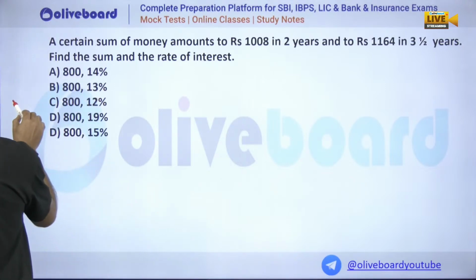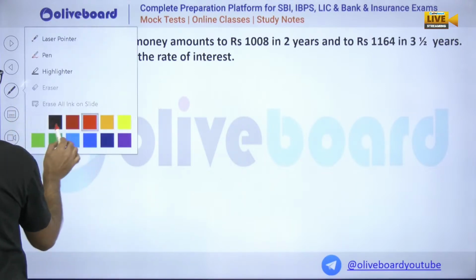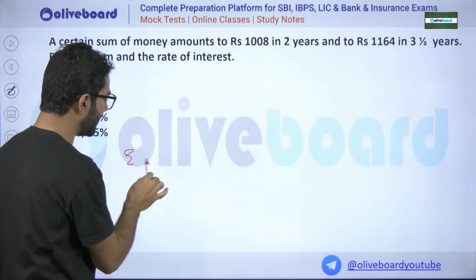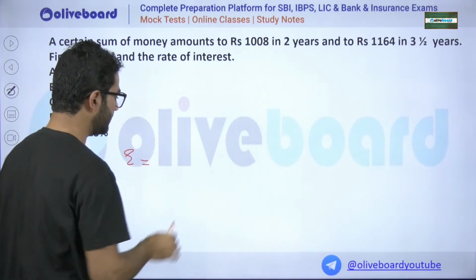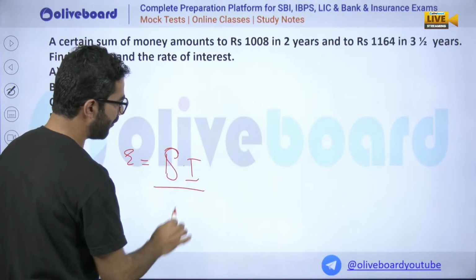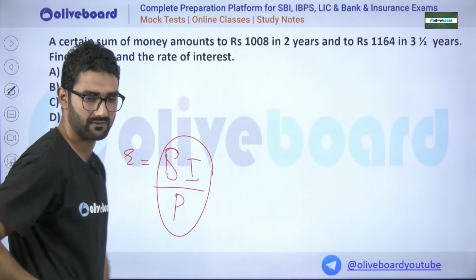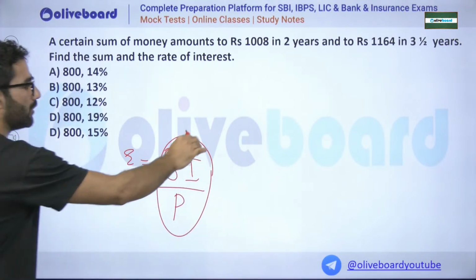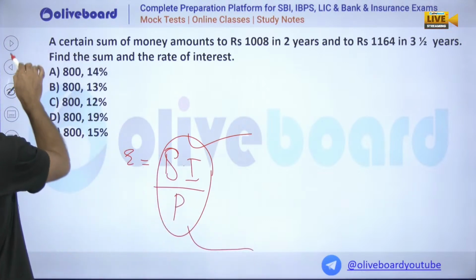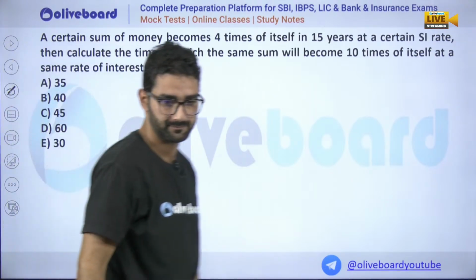Okay, this was the question now, my dear. After completing, obviously I told you one concept: the rate of interest is nothing but the simple interest upon the principal. This will give the rate of interest. By applying this, you calculate the simple interest for each year. This is the principal, and you will get the result, my dear. Going for the next question, my dear.